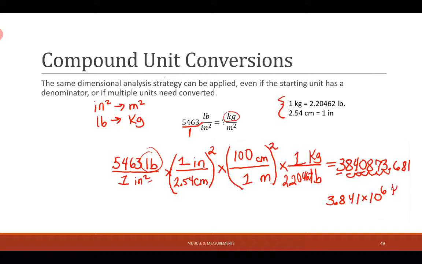And then I've got to put my new units on, kilograms per meter squared. Or did my rounding differ from before? I'll double check that. I might have typed something wrong.